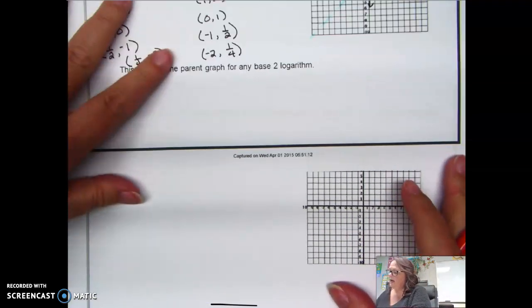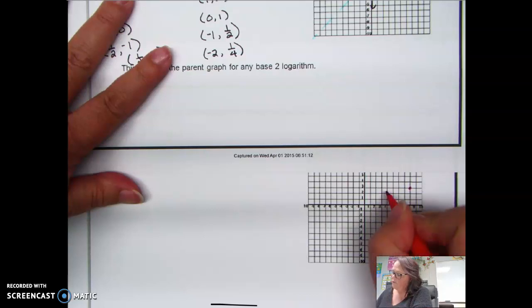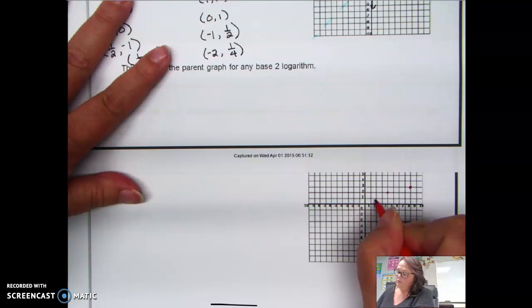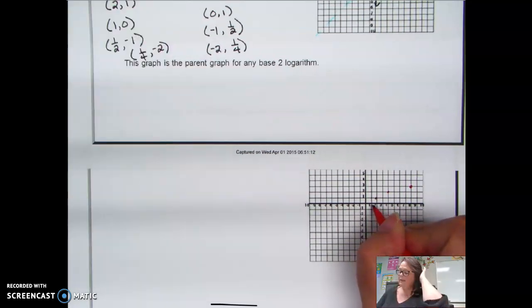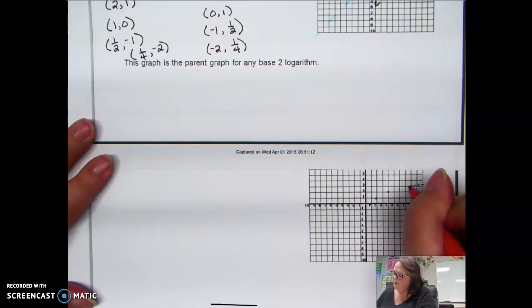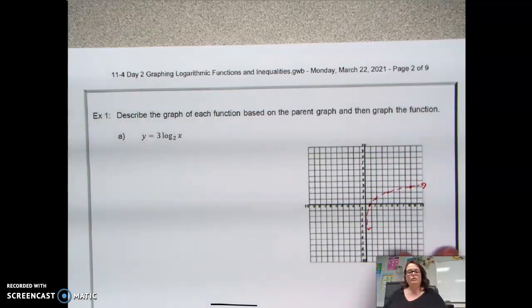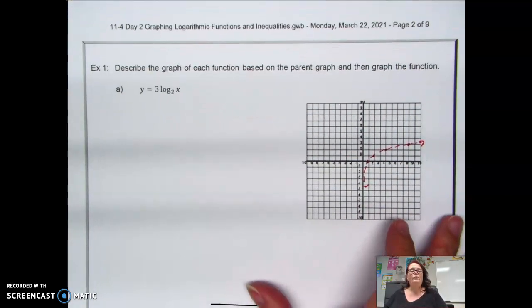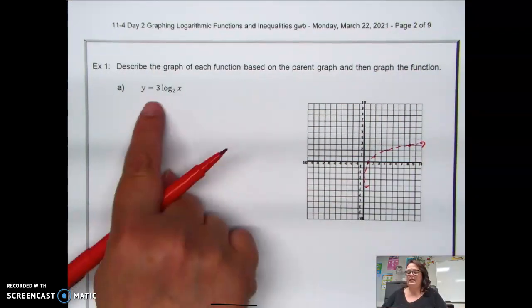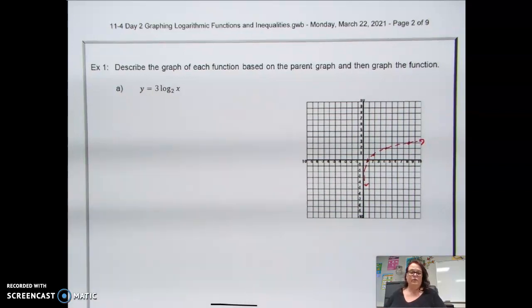So let's remember this. We're saying what power of 2 gives me 8, so that's 3, and what power of 2 gives me 4, and that's 2. What power of 2 gives me 2, and that's 1. And what power of 2 gives me 1, and that's 0. So this is my parent graph. And so this new graph is saying, what would we do to this graph to get this graph? So pause the video for a second and describe that in words.